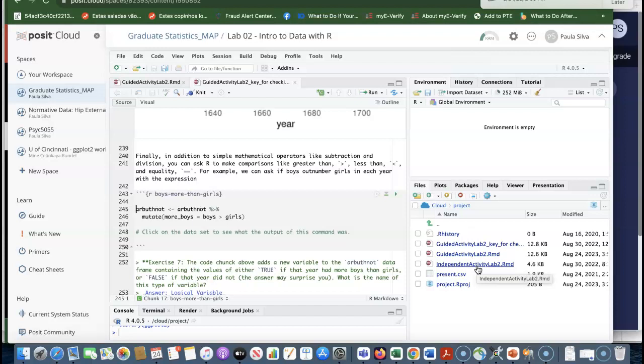The guided activity prepares you for the independent activity, where you work alone without a video, or without a key. So it's very important that you follow the videos, or that you try and attempt to do the Guided Activity Lab by reading the prompts and then use the key for checking only. Imagine you get stuck, you're not so sure, you're not watching the video, and you want to see what was done. You can use the key for that.